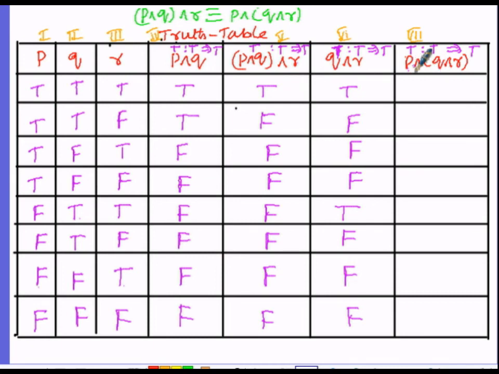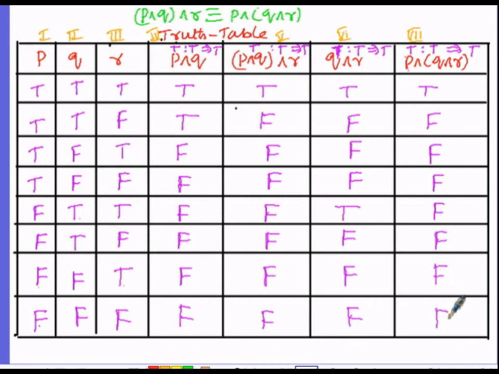In the case of conjunction, both the statements, that is P and as well as Q and R, must be true. So let us search for true. Here P is true and Q and R is also true. Therefore the conjunction is also true. The other rows, T and F, F and T, and F and F, we can avoid. We have to search only for T and T. Here none other, therefore only one row has P and Q and R true, and the remaining all will be false.